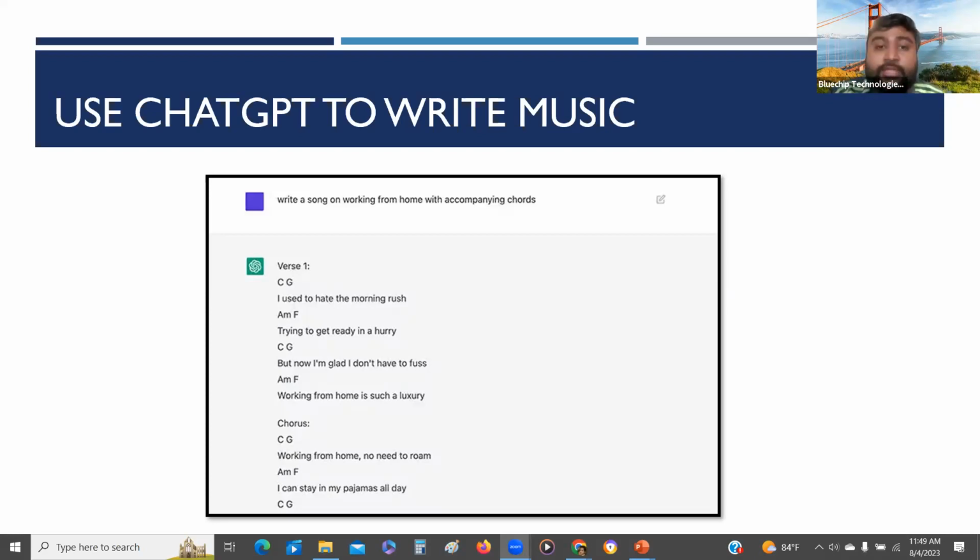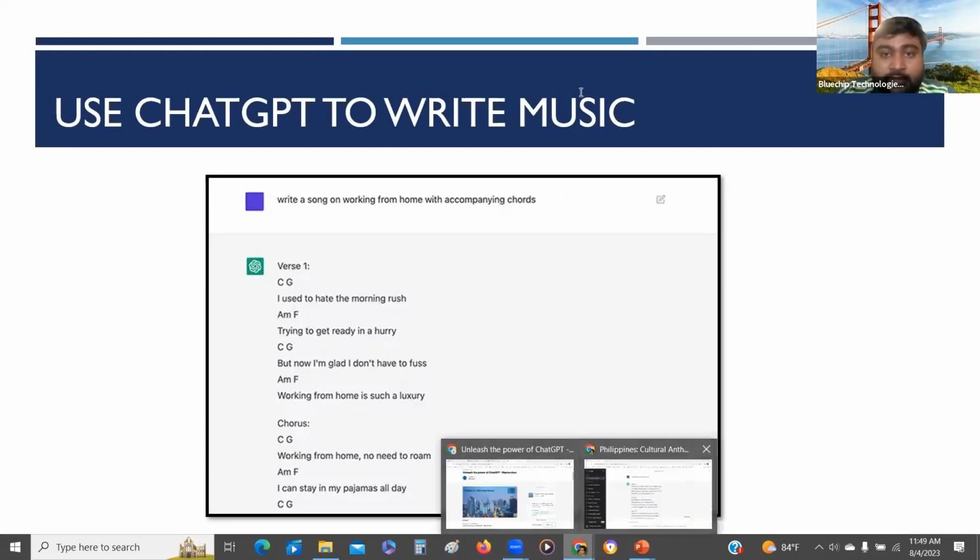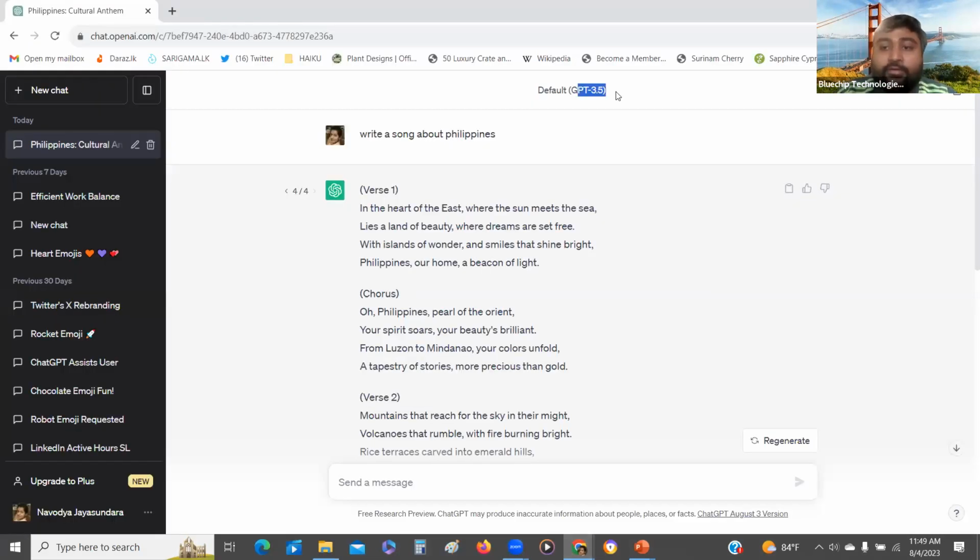Another advantage is ChatGPT can advance, right? Now we are using 3.5, so we are not using 1.0. If it is 1.0, sometimes the answers are not relevant. These answers might be wrong.